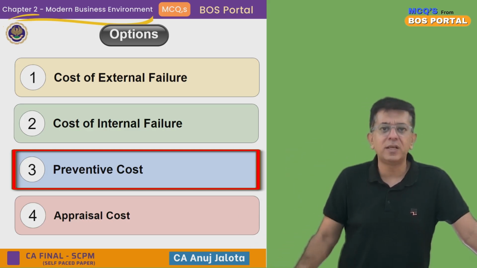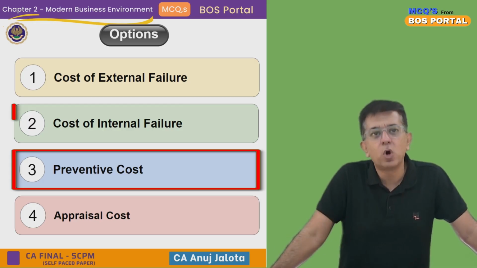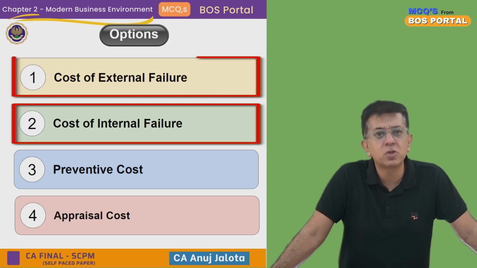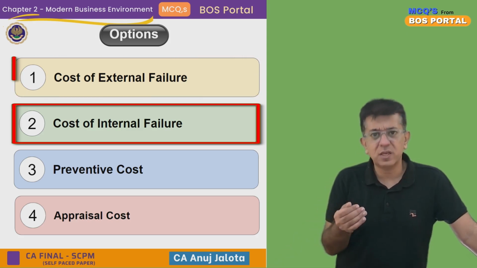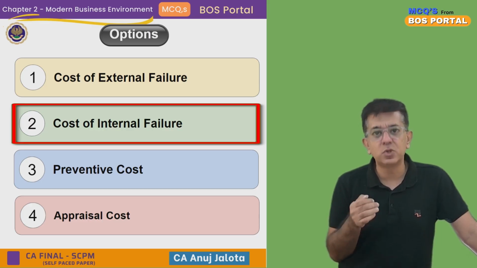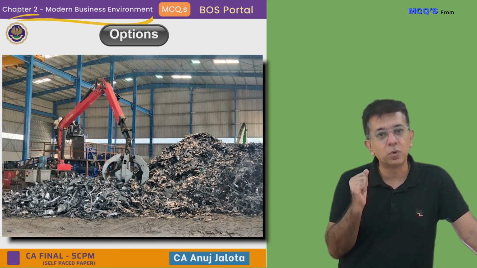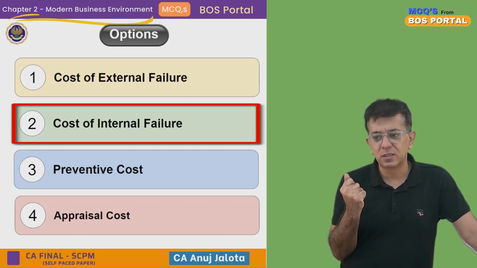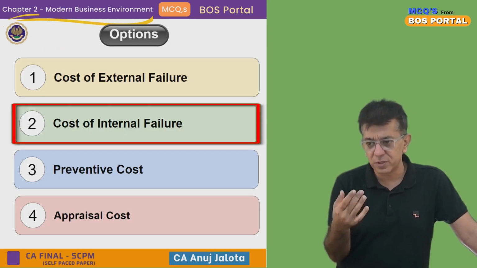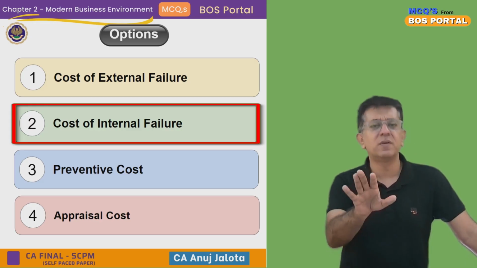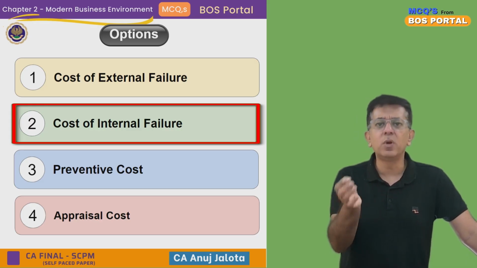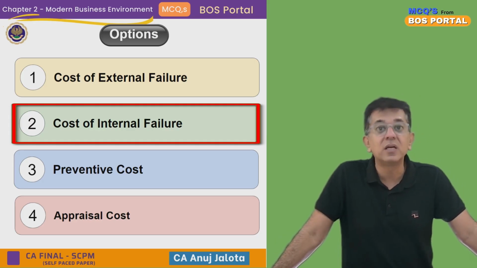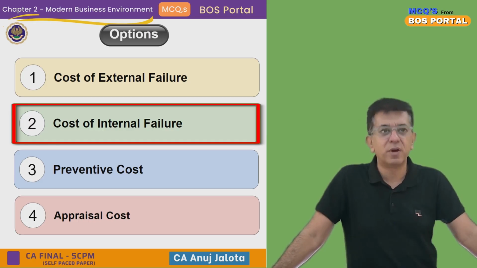Cost of bad quality is further in 2 parts. You have cost of internal failure and you have cost of external failure. What is cost of internal failure? This cost is part of cost of bad quality. This you incur inside your factory. It could be scrap. It could be, in this case, say the rework. Rework means you produced certain goods, but they were not up to the mark. You are spending more and rectifying them. That is called rework. These are the costs that you incur within the factory. These are incurred because you have bad quality.